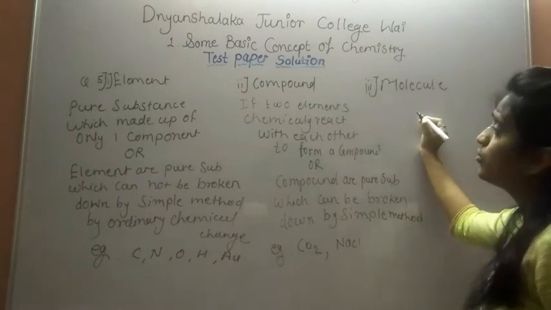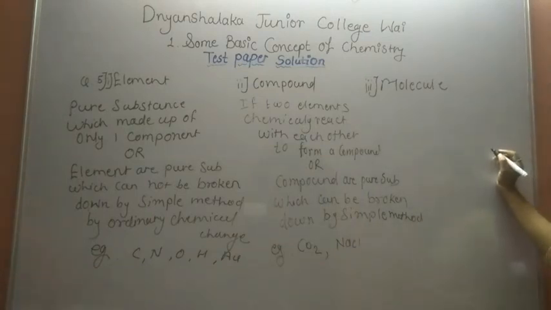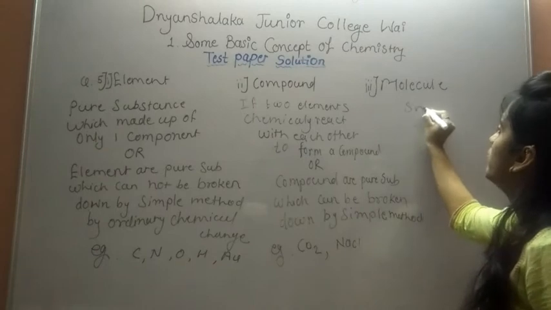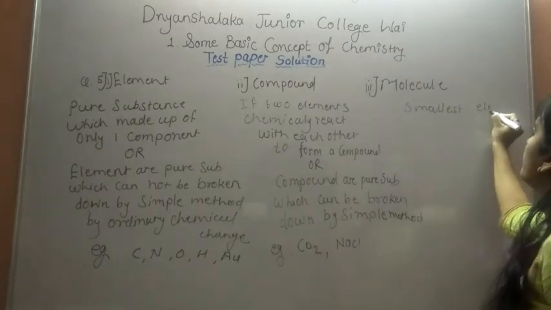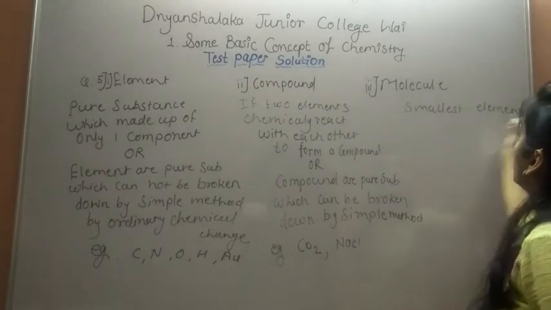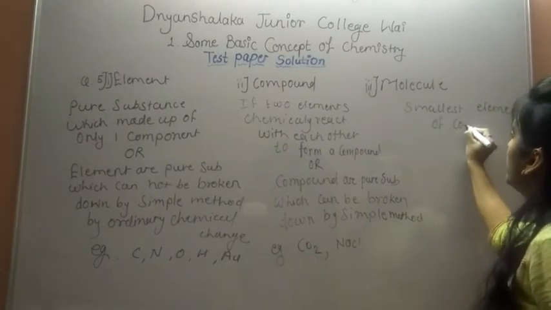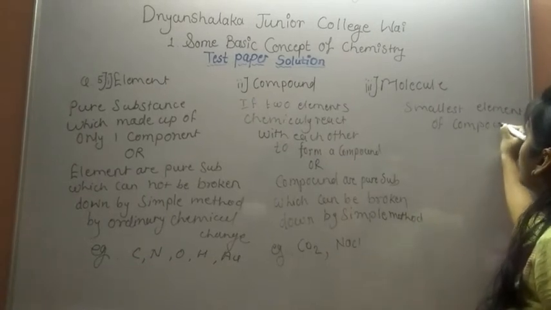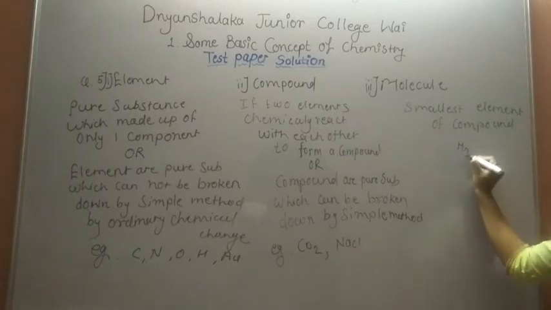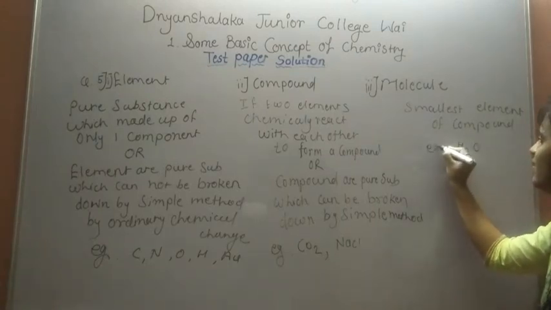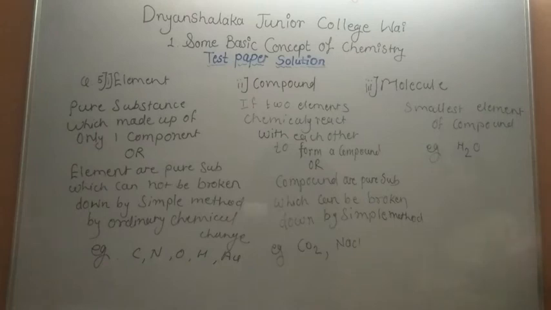Molecule. A molecule is the smallest particle of a compound.